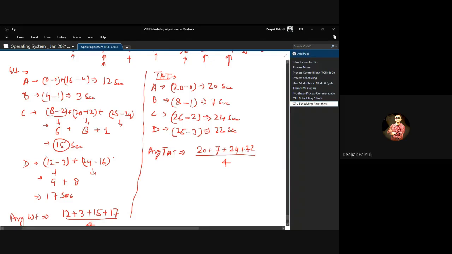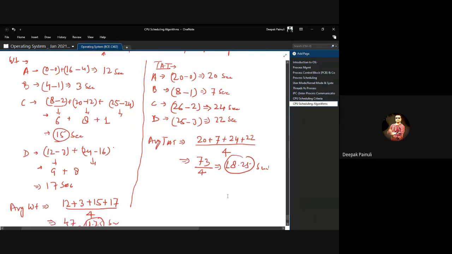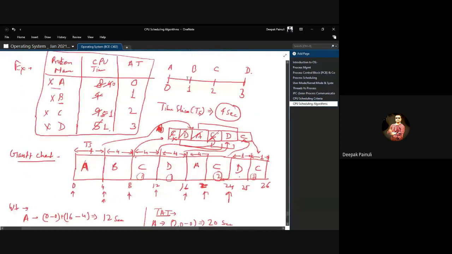That is 66 plus 7, 73. 73 by 4 means 18.25. 18.25 seconds will be the turnaround time for round robin for the given question.